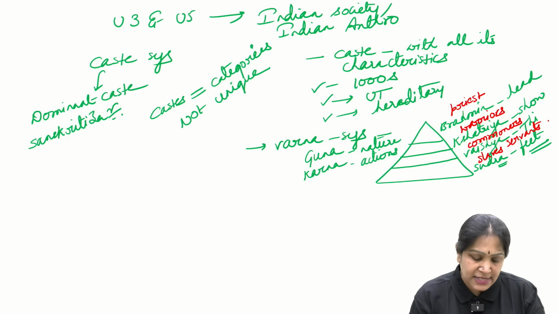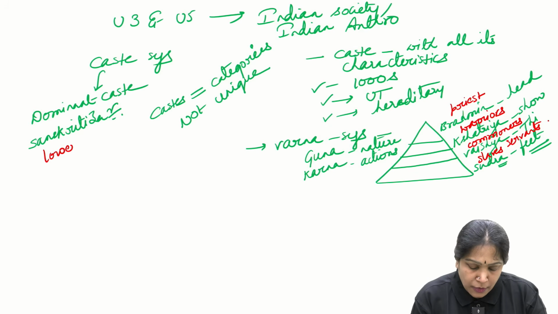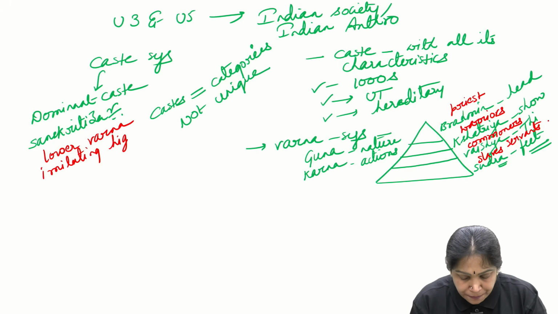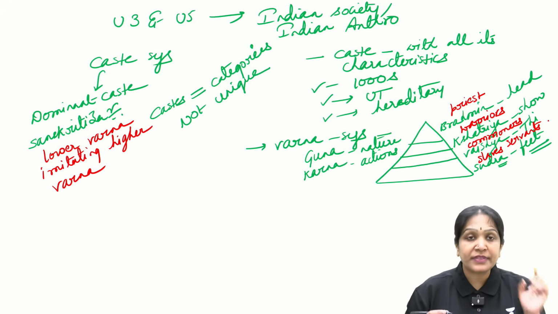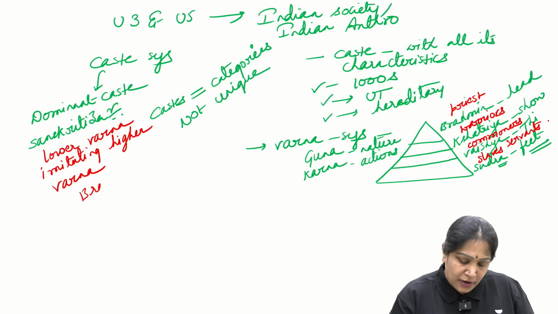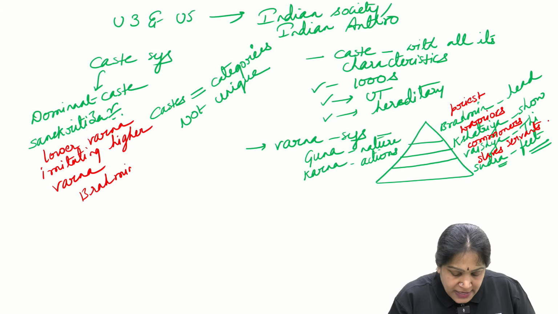And then what is Sanskritization? Lower Varna imitating the higher Varna. Is it clear? That is called Sanskritization. For example, you have a term called Brahminization.